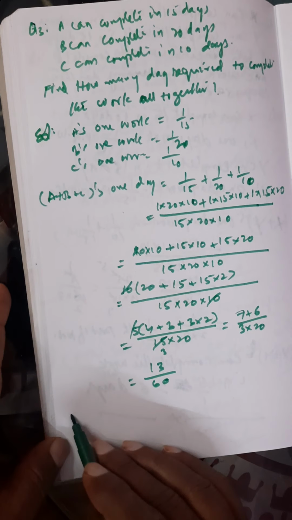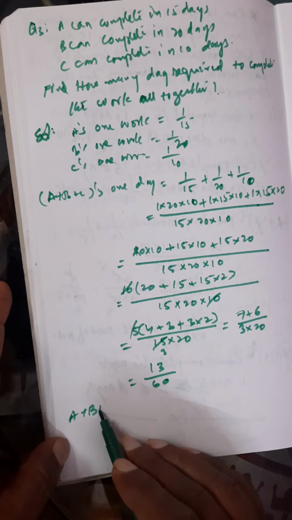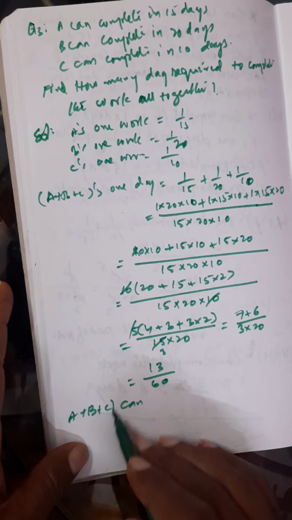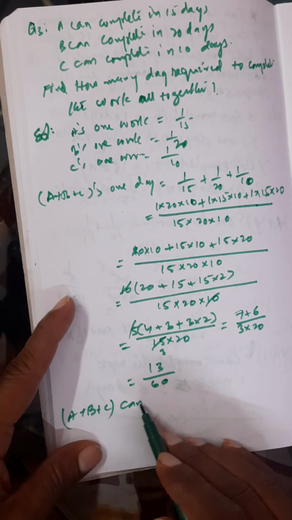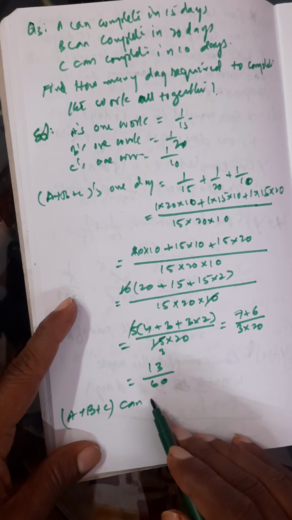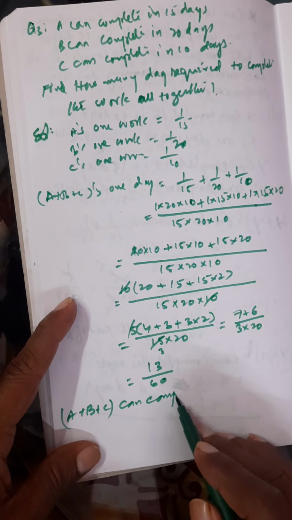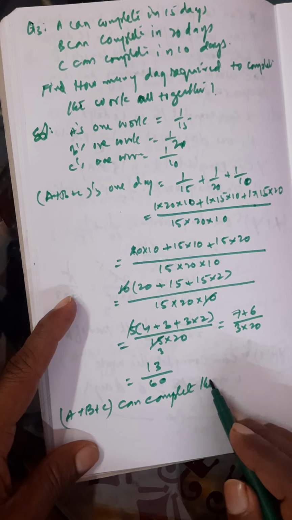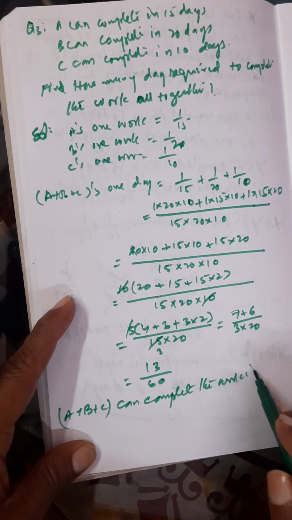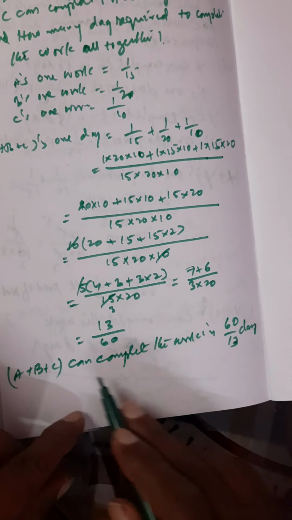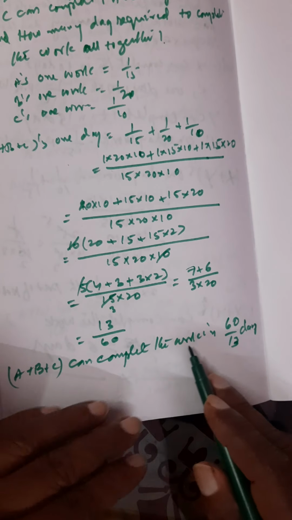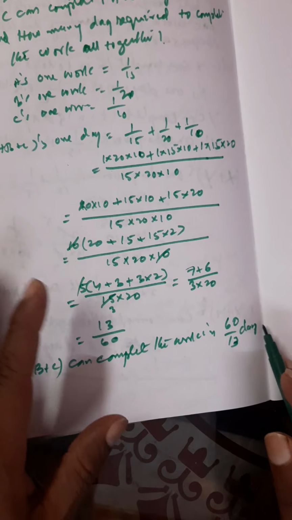So A plus B plus C, all three together, can complete the work in 60 by 13 days. We have to take the reciprocal.